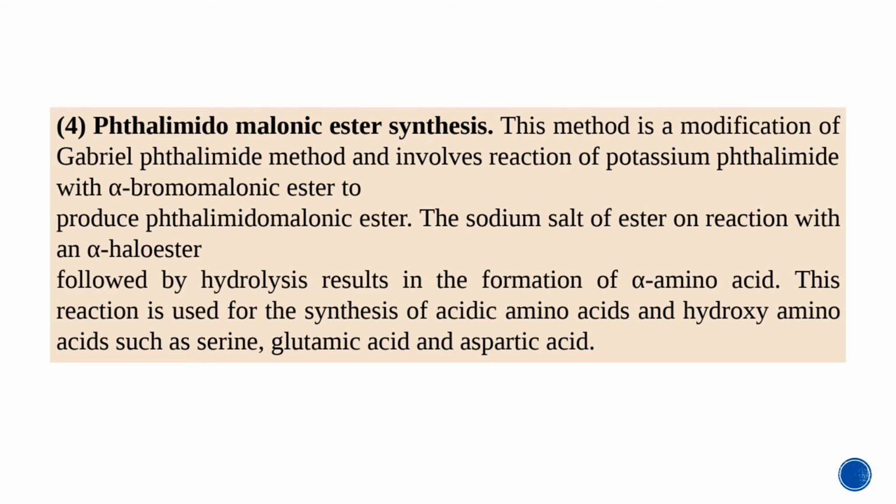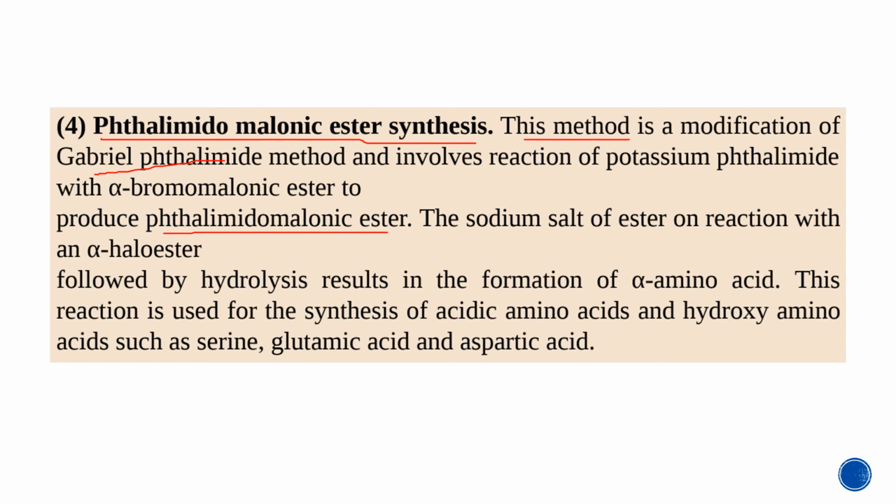Next, an important synthesis, that is phthalimidomalonic ester synthesis. This method is a modification of Gabriel phthalimide synthesis and involves reaction of potassium phthalimide with alpha bromomalonic ester to produce phthalimidomalonic ester.